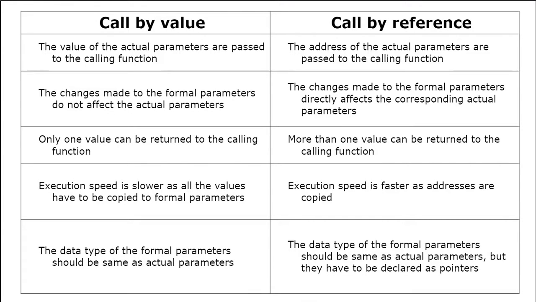In case of call by value, the data type of the formal parameters should be same as actual parameters. That means the data type of the formal parameter which is present in the function and the parameter which is present in the program should be of the same type. In case of call by reference, the data type of formal parameters should be same as actual parameters, but they should be declared as pointers.